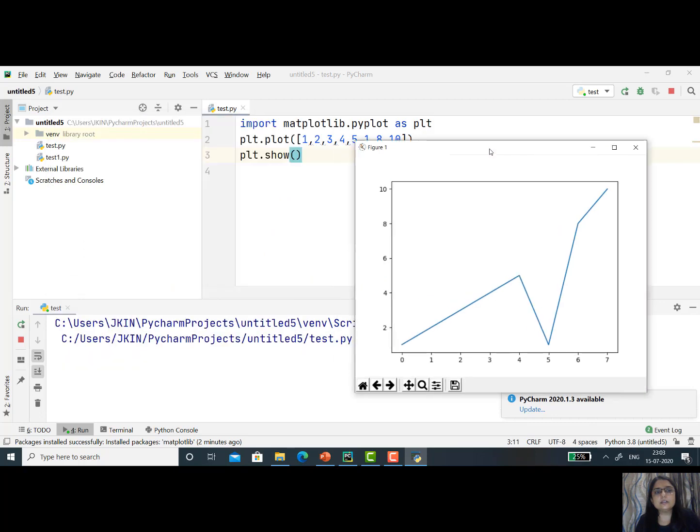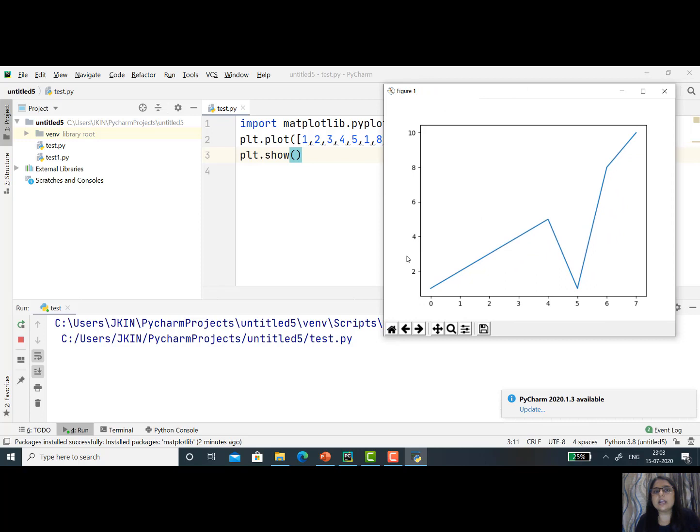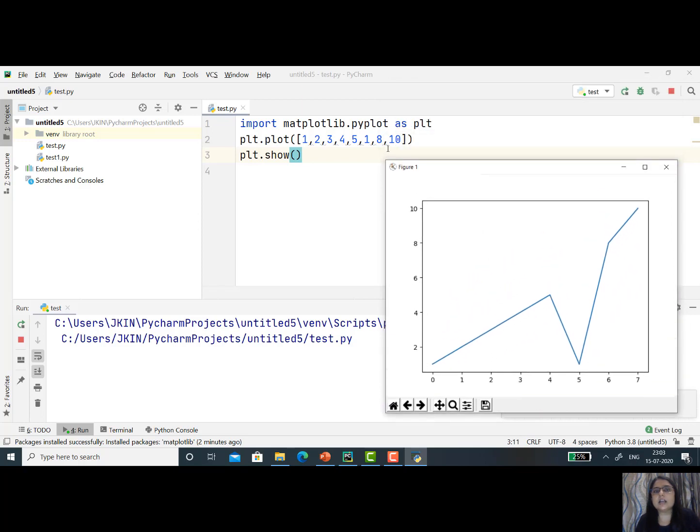Yes, see, your plot is from 0 to 7 on the x-axis, and the highest y value is 10, so the y-axis is from 0 to 10. So I hope this plot is clear.